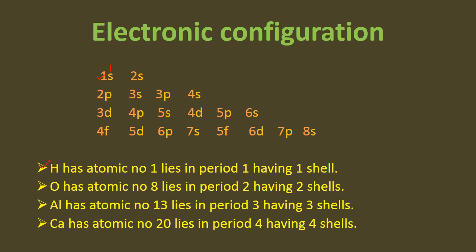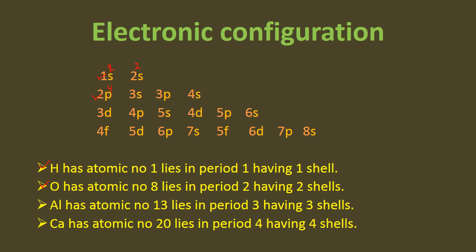Oxygen belongs to period number 2 and its atomic number is 8. If I put its 8 electrons in this arrangement, we know that s cannot accommodate more than 2 electrons. So 2 in 1s, 2 in 2s and the remaining 4 will be in 2p. So in this way, oxygen belongs to shell number 2.